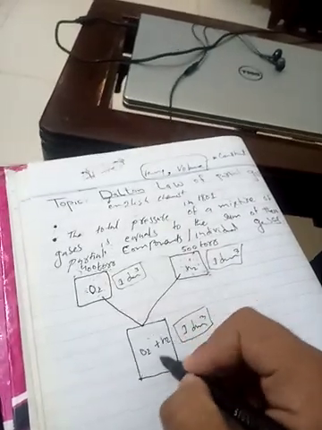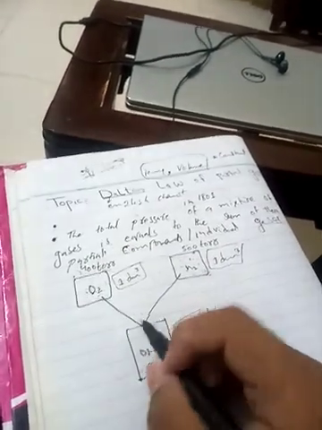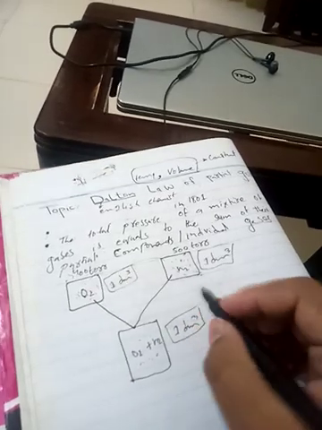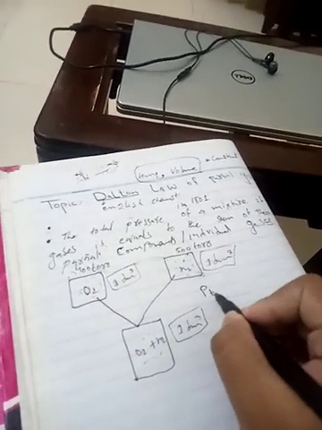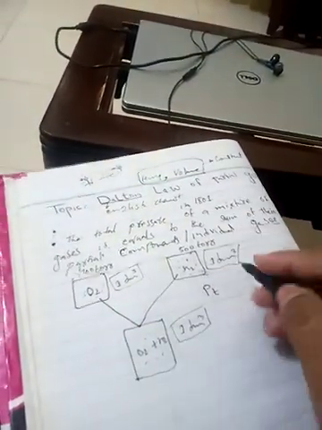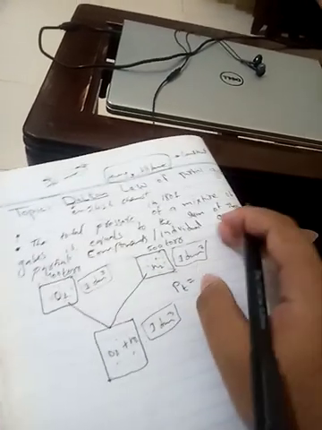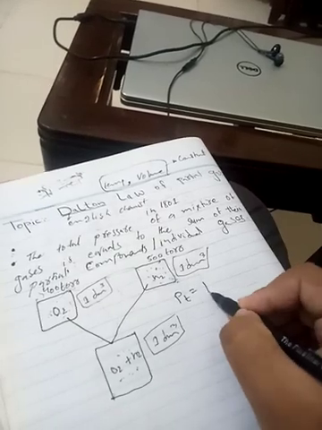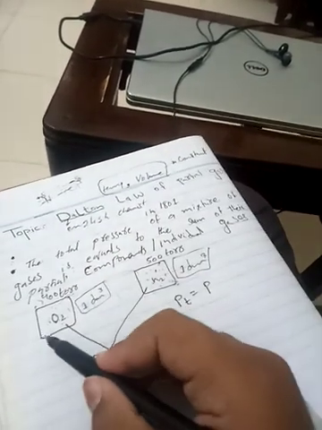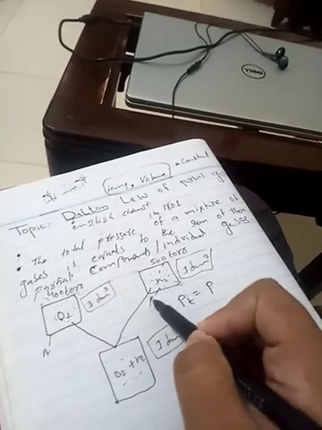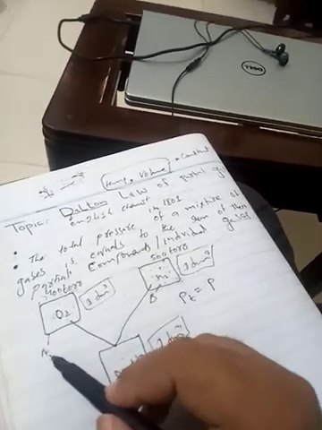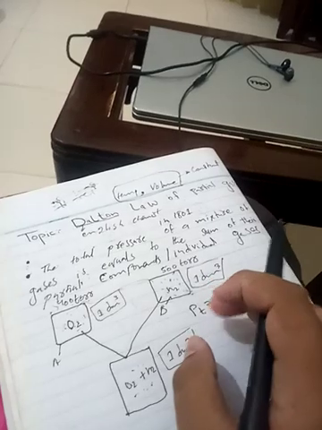Here the pressure will be equal to, according to this statement, the sum of the partial pressures, which equals the total pressure. Suppose this container is A and this one is B. Now we calculate the total pressure.